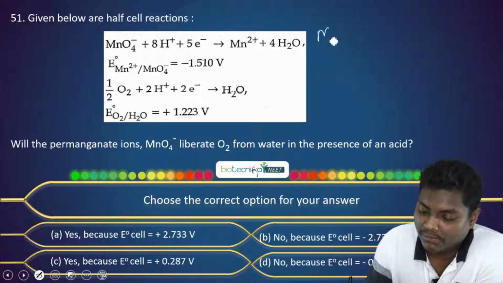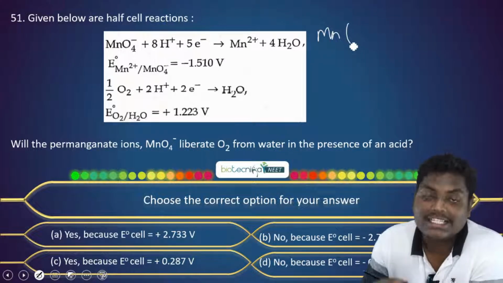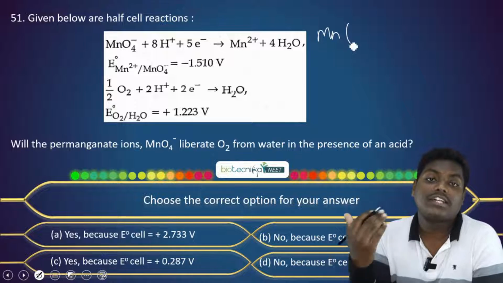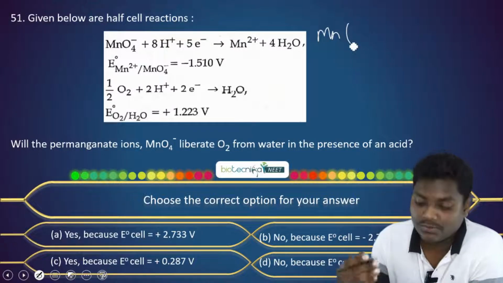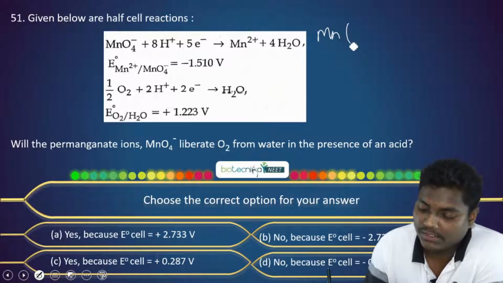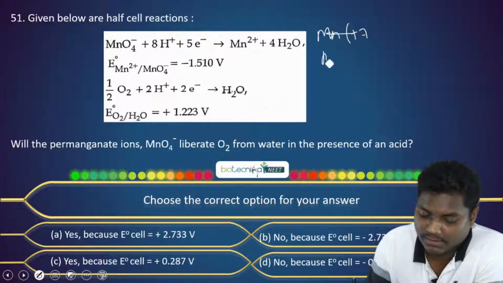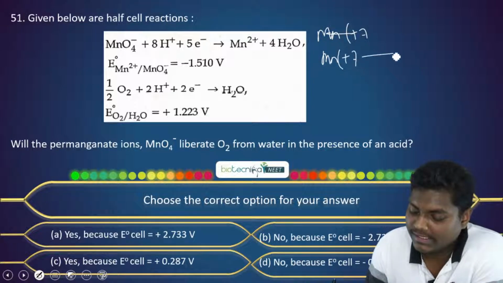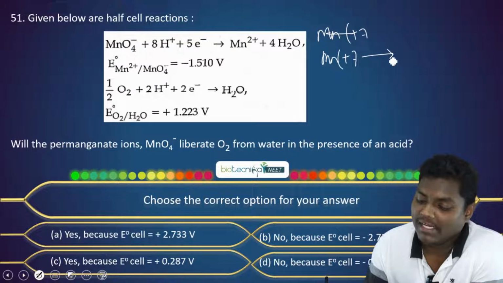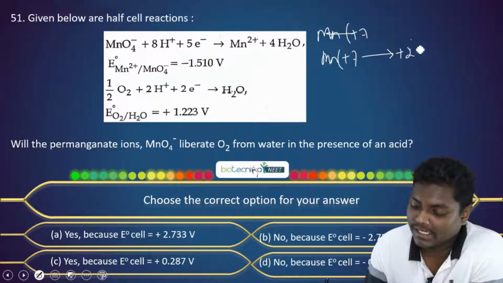For manganese, let's compare the reduction potential. The more the reduction potential, the faster it will get reduced. Here manganese 7 plus is getting converted to manganese 2 plus, with the addition of 5 electrons.